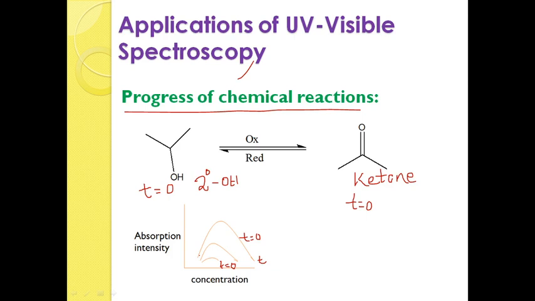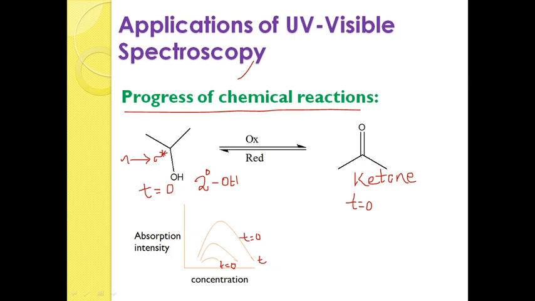There is no absorption peak because here you have a carbon to oxygen single bond. With a carbon to oxygen single bond, which type of transition is possible here? There is a possibility of n to sigma star transition.